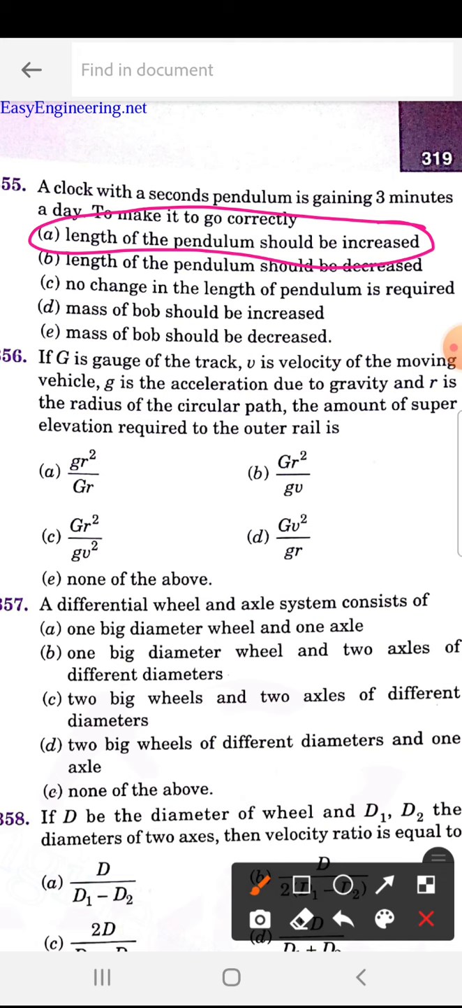Next, if G is the gauge of a track, V is the velocity of the moving vehicle, g is the acceleration due to gravity, and R is the radius of a circular path, the amount of super elevation required to the outer rail is, so 356 is D, that is G V square by g R.